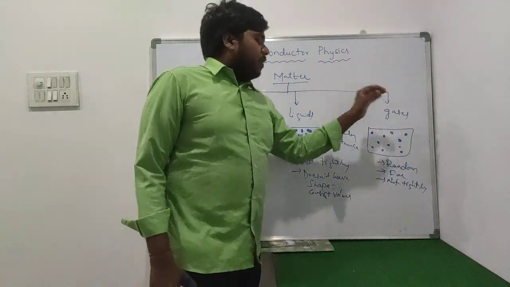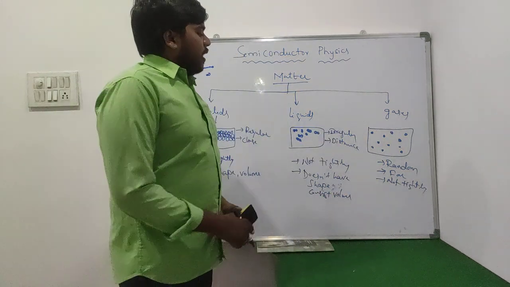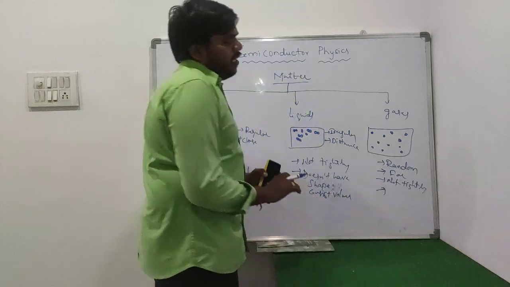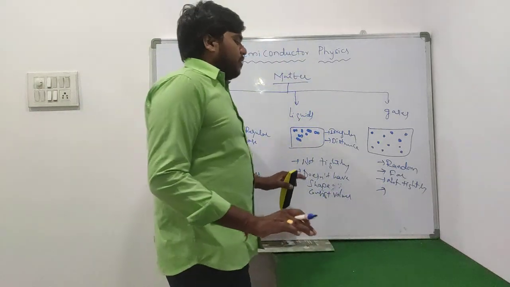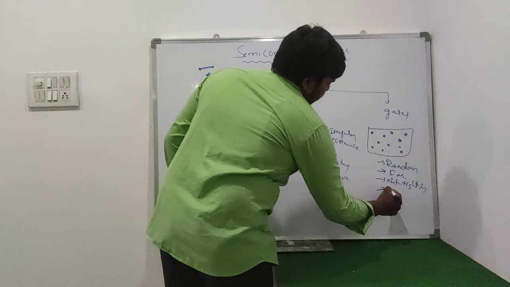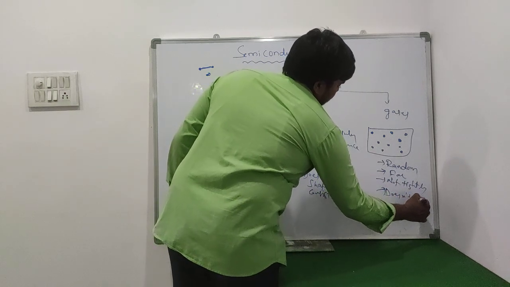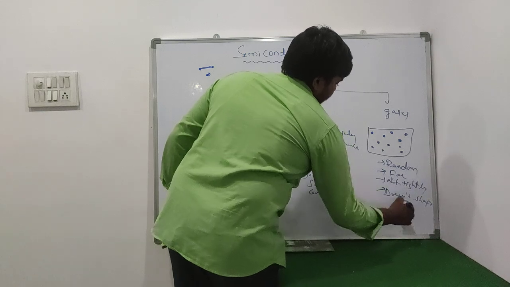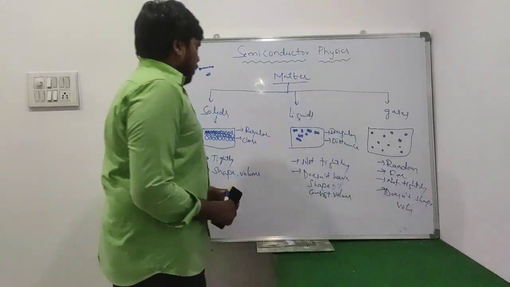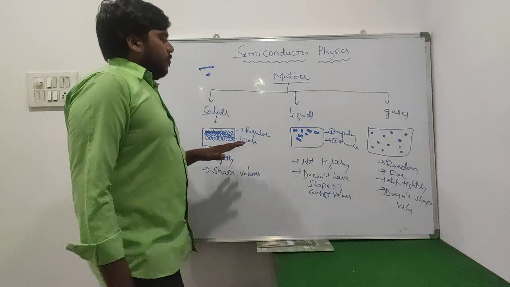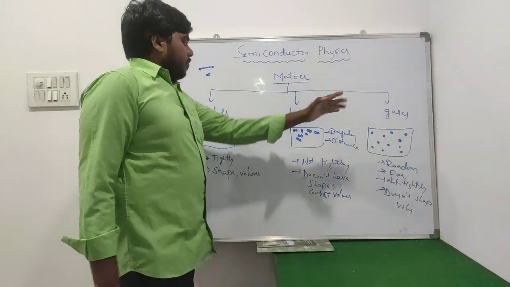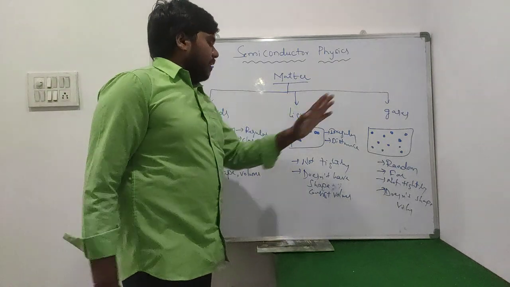Comes towards the next one, gases. The gases don't have anything. They don't have shape as well as volume. So these are the different types of matter we have: solids, liquids as well as gases.